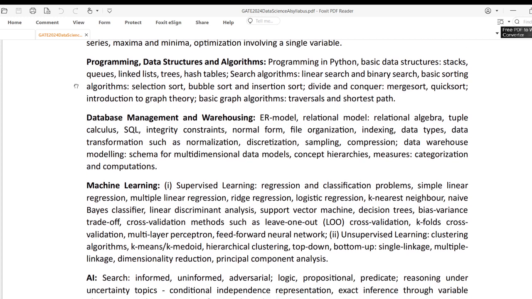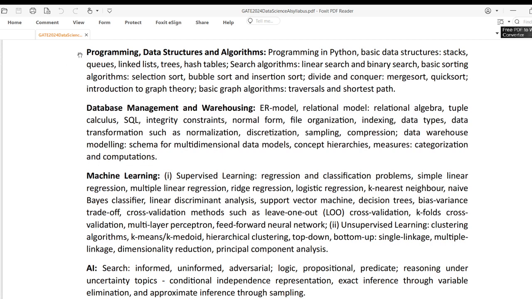Now, this is something important and maybe new for students from a mathematics background. These days everyone is doing programming in Python and basic data structures. But for the algorithm part, we talk about basic sorting algorithms like selection sort and bubble sort, to sort an array of numbers.